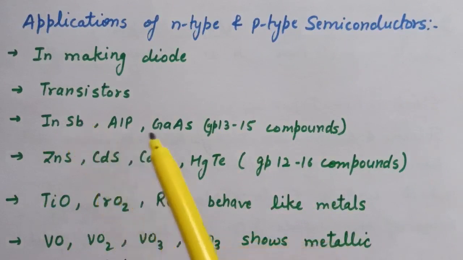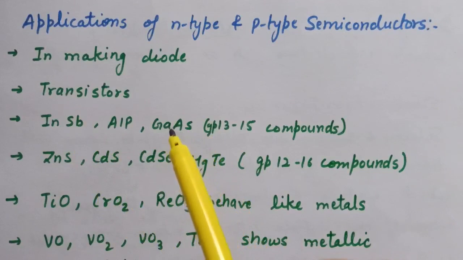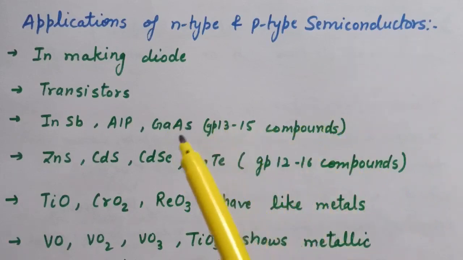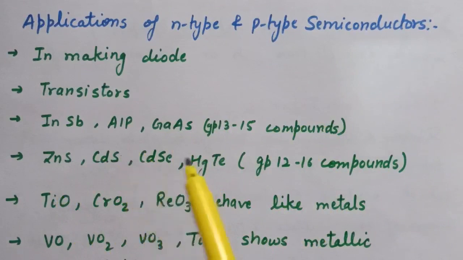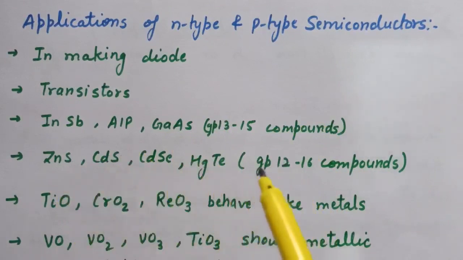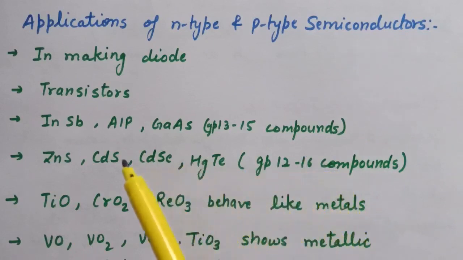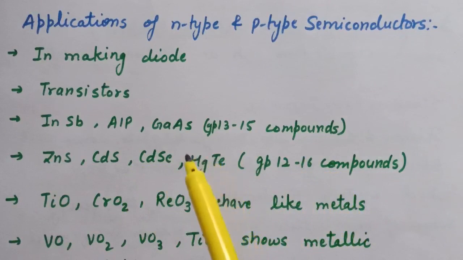Now gallium arsenide semiconductors have very fast response and have revolutionized the design of semiconductor devices. Zinc sulfide, cadmium sulfide, these are the examples of group 12 to 16 compounds. In these compounds, the bonds are not perfectly covalent and the ionic character depends on the electronegativities of the 2 elements.